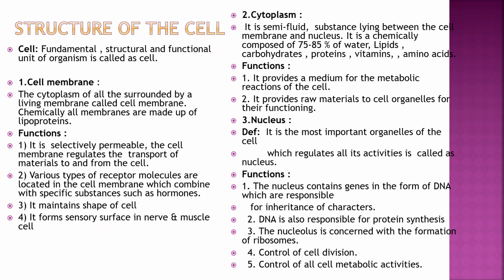Basic unit of the body is cell. So what is cell? It is a functional and structural unit of the body. So what are the components of the cell? So cell has the covering, that is called cell membrane. It is semi-permeable, that means it is only half permeable. So the things from inside the cell to outside are not permeable, and from outside to inside the cell, that is water or other chemicals, are permeable. So it is called semi-permeable in function.